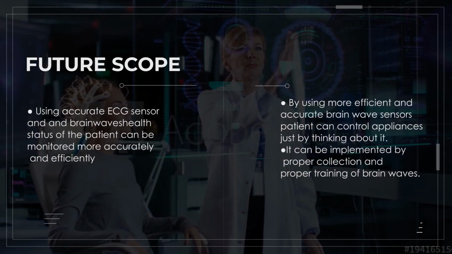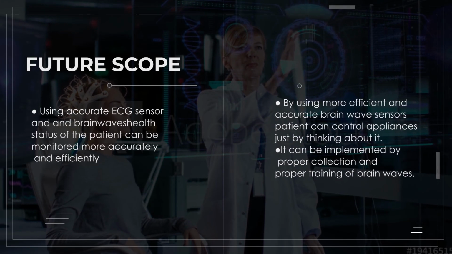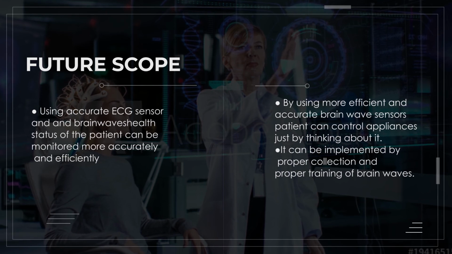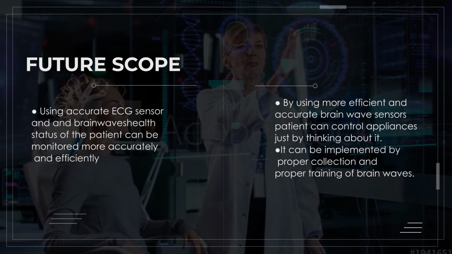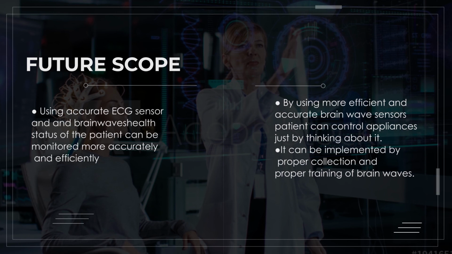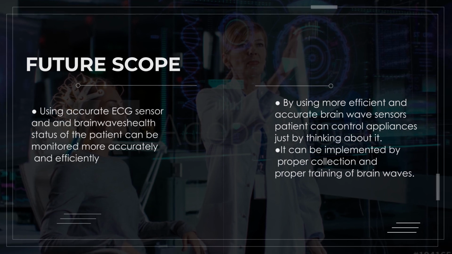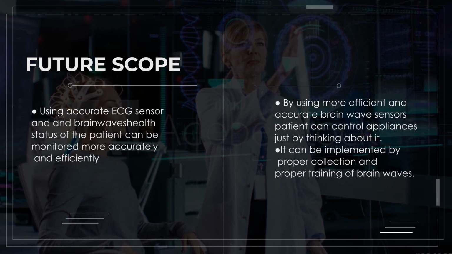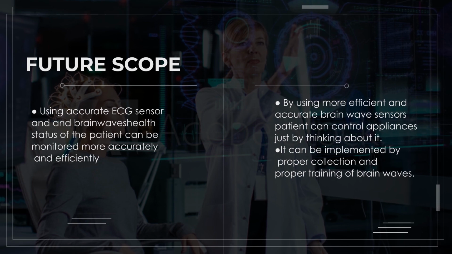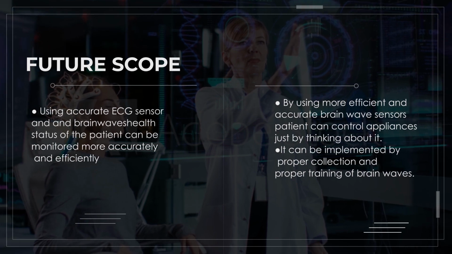Here we have discussed a system that acts as an assistance to the bedridden patient. In the future, by using more accurate ECG sensor and brainwave data, health status of the patient can be monitored more accurately. And with the help of more efficient brainwave sensor, patient can control devices just by thinking about it. It can be implemented by machine learning.